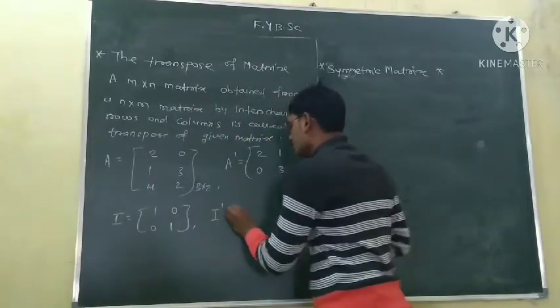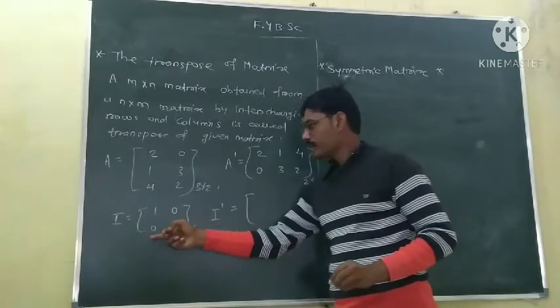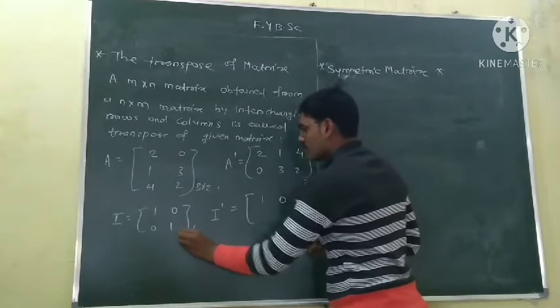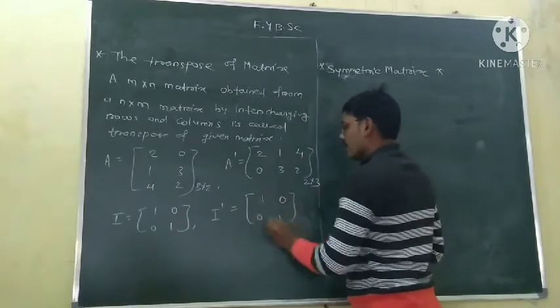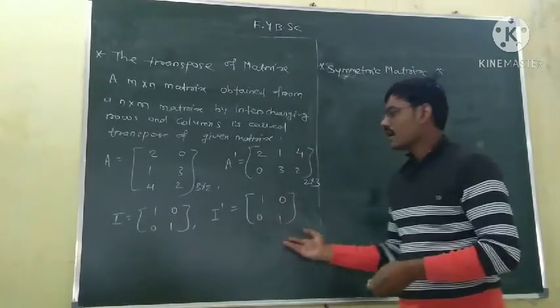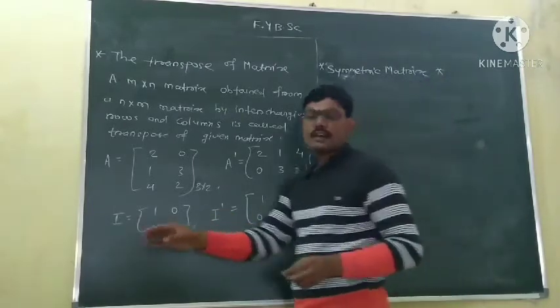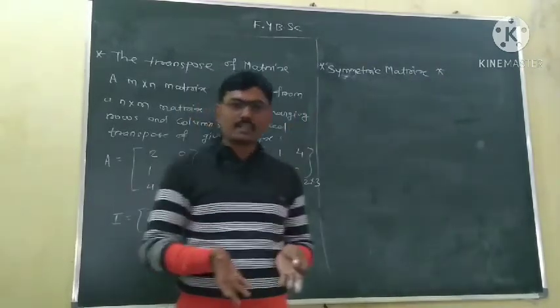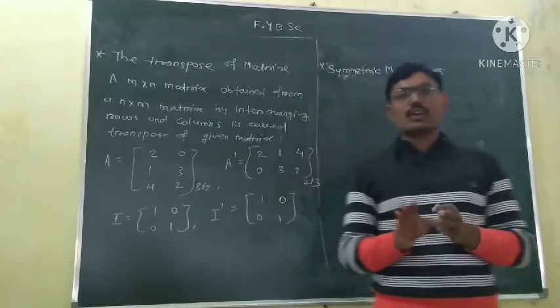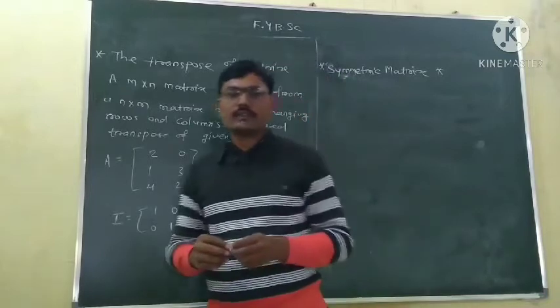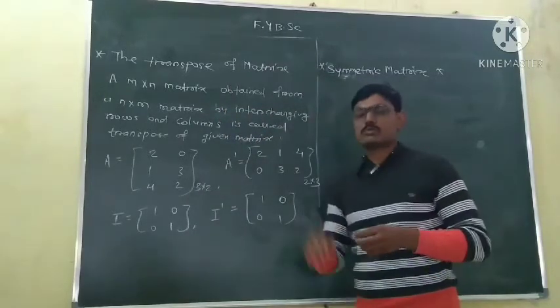If you take the transpose, the column 1, 0 becomes a row, and the column 0, 1 becomes a row. It is again 1, 0, 0, 1, so again an identity matrix. So I is equal to I dash. There is no change for the identity matrix, but this is not the case for other matrices. So understand what the transpose matrix is.